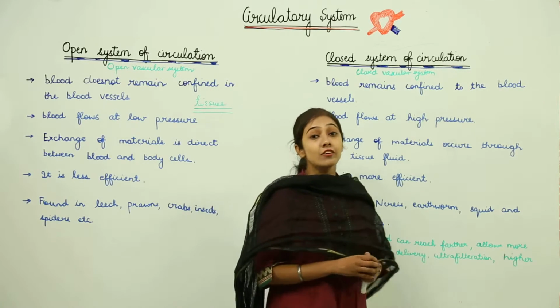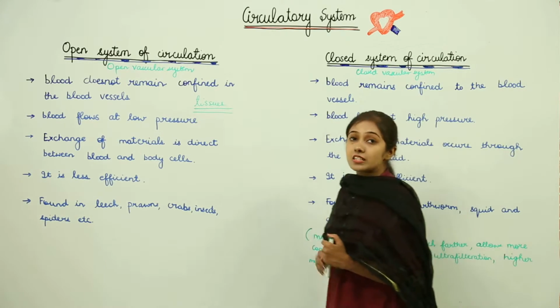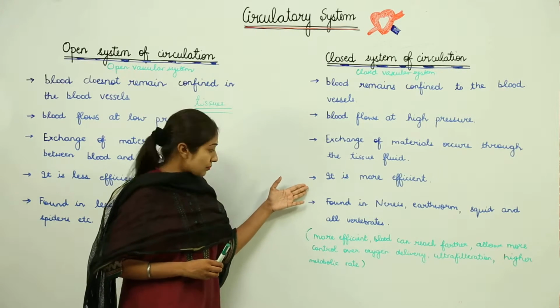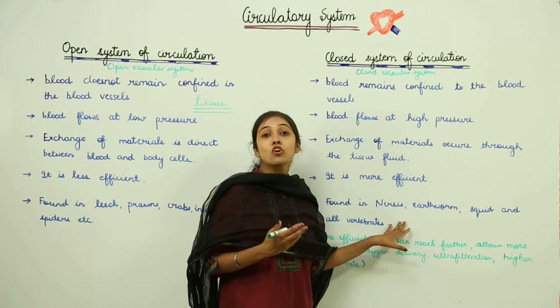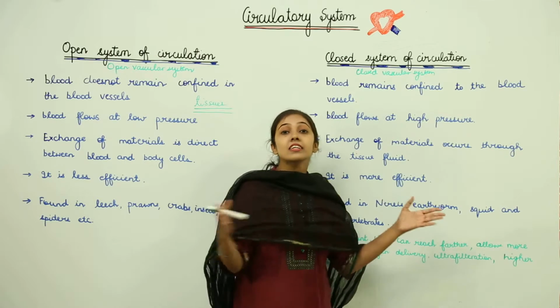Now, what are the advantages of the closed vascular system over the open system of circulation? As I told you, it is more efficient, because it is there in higher, complex organisms. So, blood can reach farther distances.